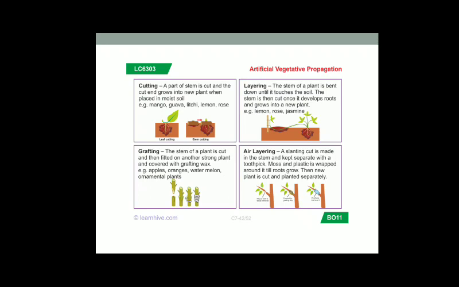Then grafting: the stem of a plant is cut and then fitted to another strong plant and covered with grafting wax. Examples: apple, oranges and watermelon.